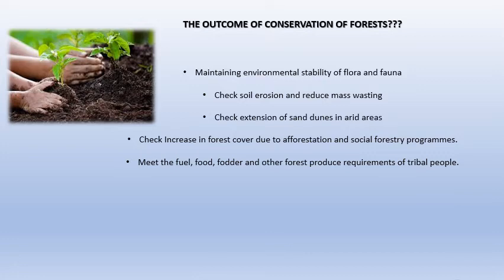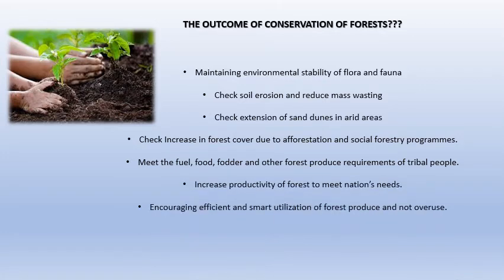Meet the fuel, food and fodder. Fuel, for cutting down trees and using the wood for fire. Food, taking the food materials from plants. Fodder, the dry leaves or grass for the cattle to graze. All these are tribal people's major needs: fuel, food, and fodder. And all these three basic needs are met by forests. And the forest produce meets all these requirements of tribal people. So that's also an outcome of forest conservation. Increase productivity of forest to meet the nation's needs. We have major needs like timber. At the same time, we have medicinal needs.